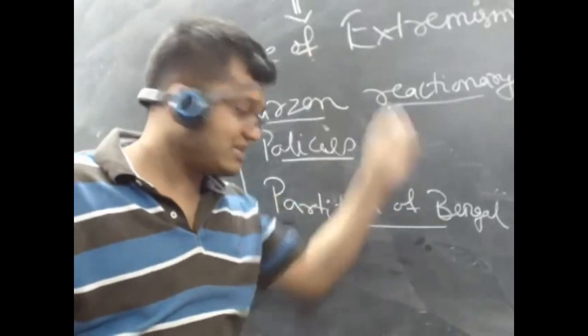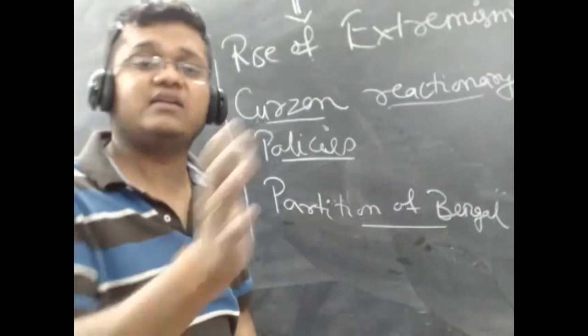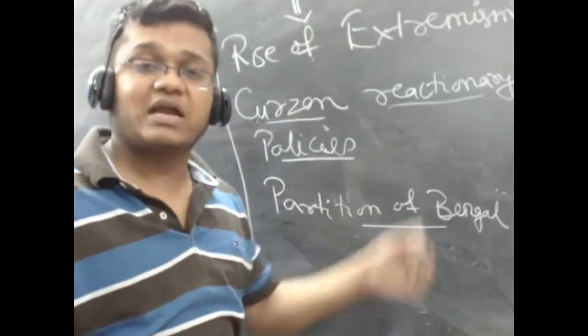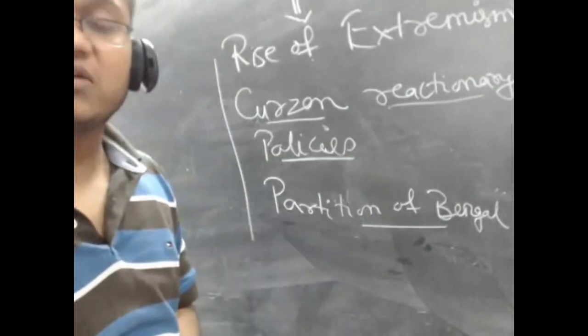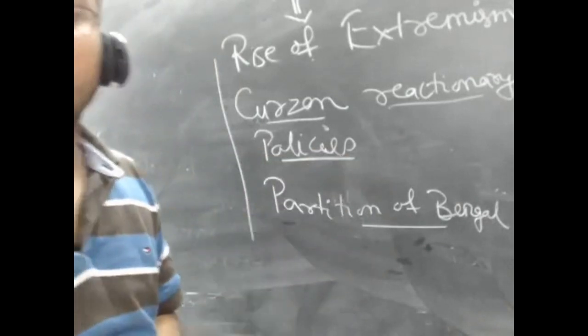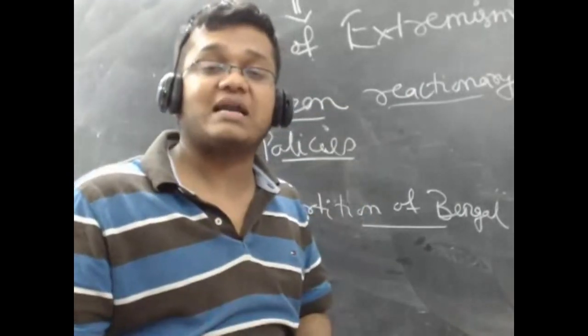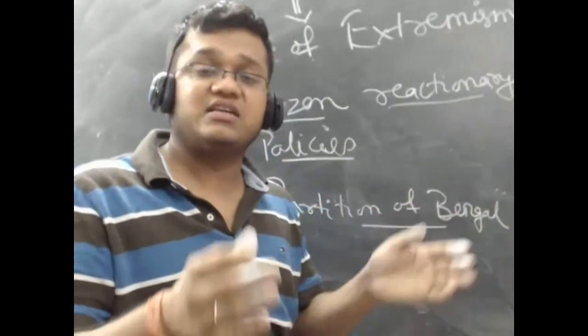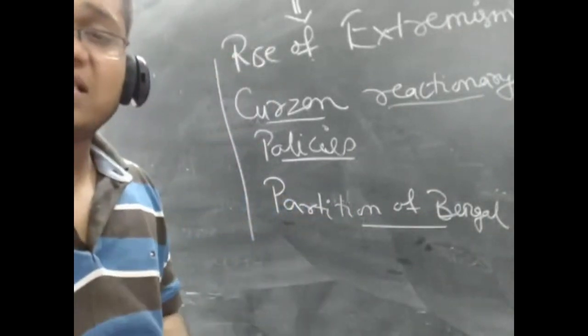So after these 3 topics, then we will go to next topic, national movement from 1909 to 1919. So in 1909 another act will be passed. So we will see what was that act that was passed. It will be Indian Council Act 1909. So that act has many provisions. So we will look at the provisions of that act. And after that in 1916 these moderates and extremists will come together. So we will see why they have come together.